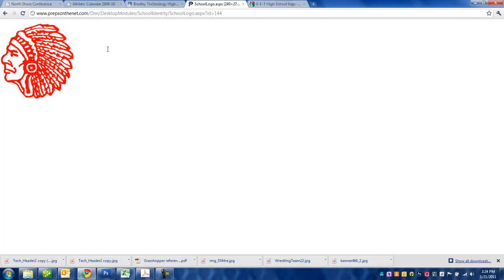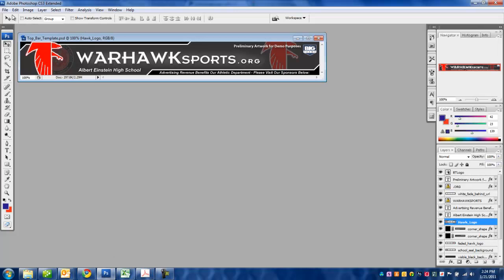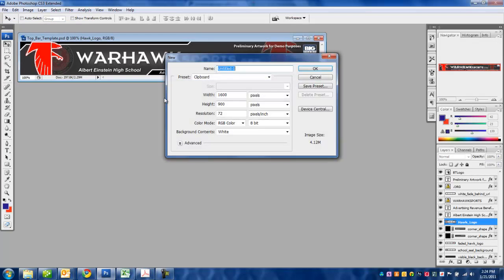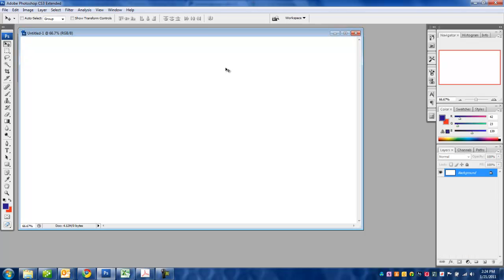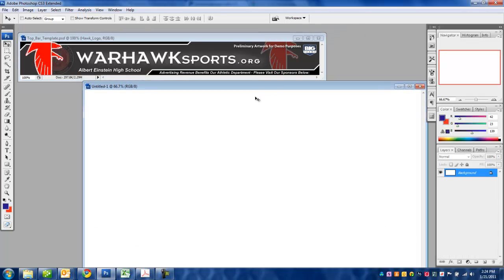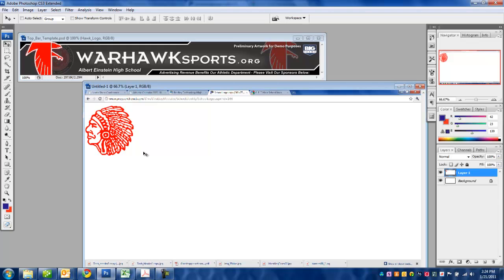One thing I also want you to know how to do though, because you can't always do this, is just hit the print screen button. If you don't know how to do a print screen, just ask me. But I just did a print screen, and then I can come into Photoshop, create a new file, or a new page rather, and then I just hit Control V and I just pasted it there. So now in a second I'm going to drop this logo onto this website.